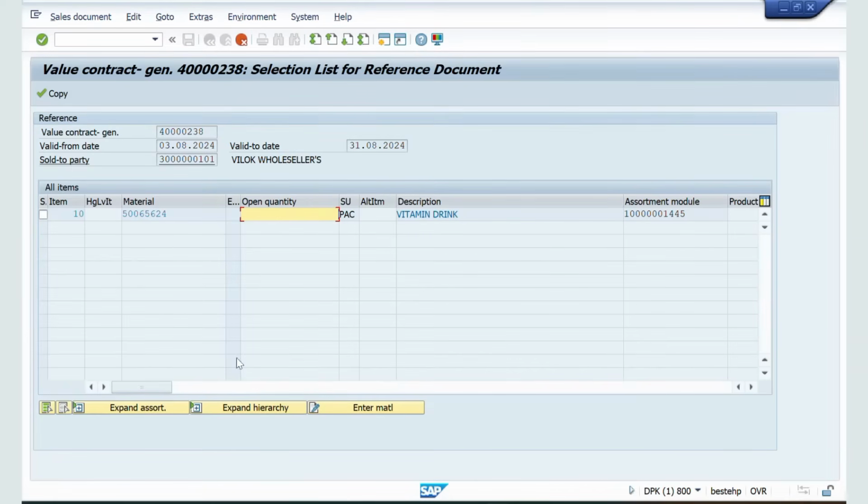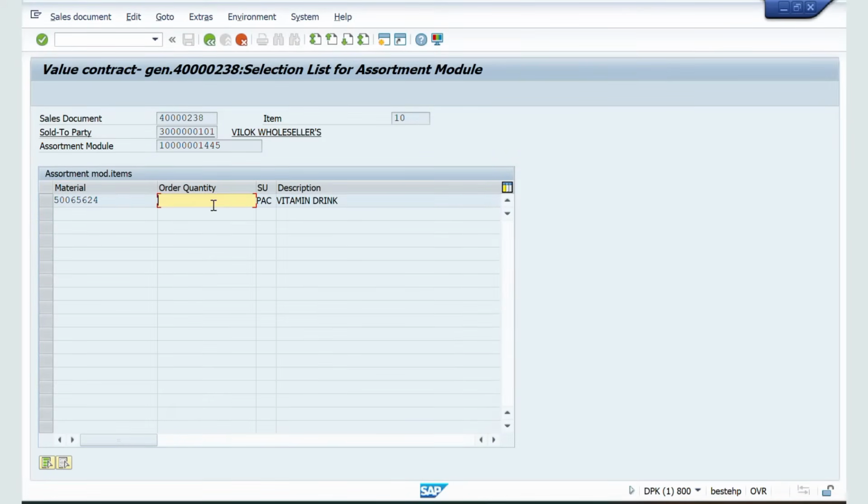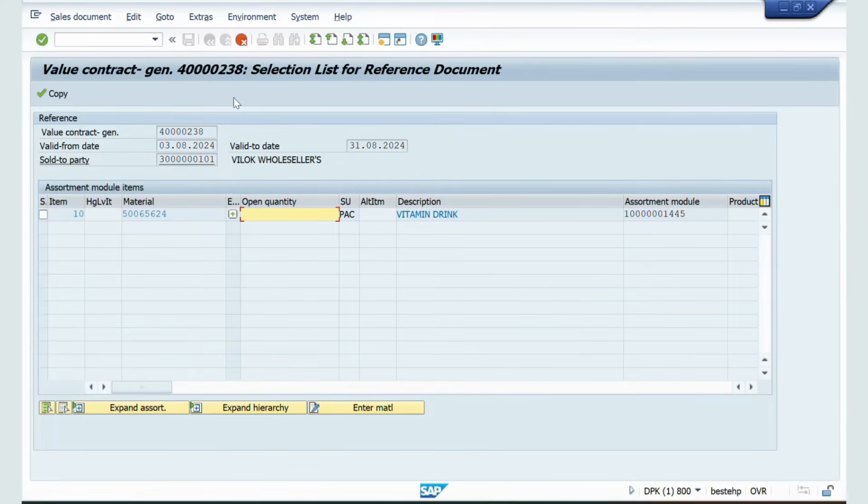Okay, click on item selection. Now select this line item and click on expand assortment module. Now give order quantity. For example, I will give order quantity as 100. Okay. Now click enter. Now one step go back and again click on copy.